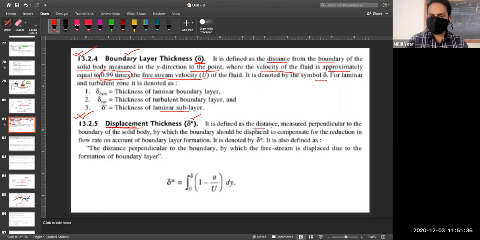It is defined as the distance measured perpendicular to the boundary of the solid body by which the boundary should be displaced to compensate for the reduction in flow rate on account of boundary layer formation. Now try to understand this definition.